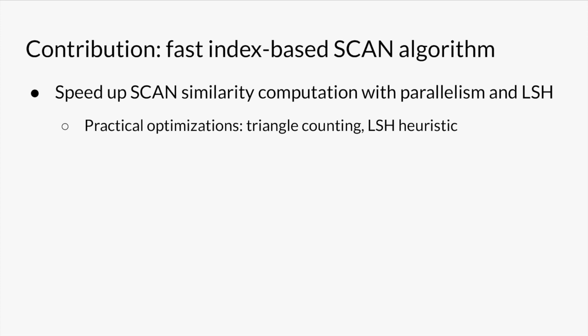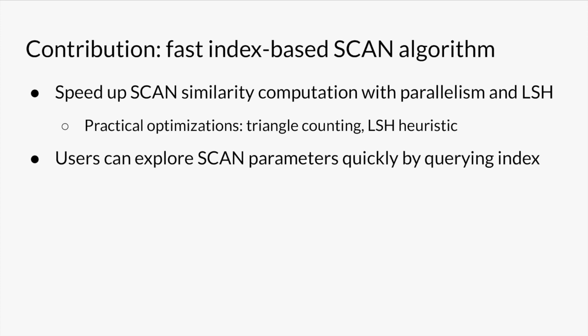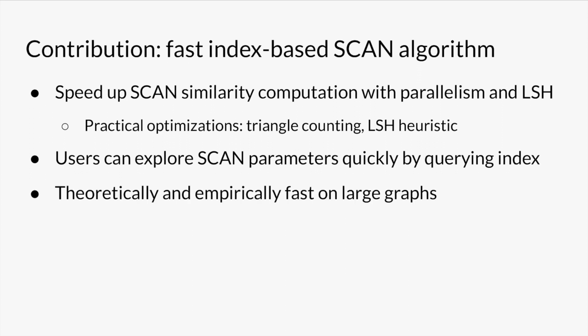To conclude, we presented exact and approximate scan algorithms that beat the state-of-the-art and that scale to large graphs. We speed up the expensive similarity computation of scan with parallelism, triangle counting optimizations, and locality-sensitive hashing. The scan index, borrowed from GS*-index, lets users quickly explore settings of the scan user parameters. We have good provable running time bounds, as well as an implementation that runs quickly in practice. Our code is available on GitHub.